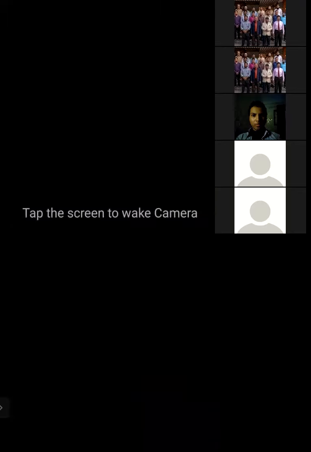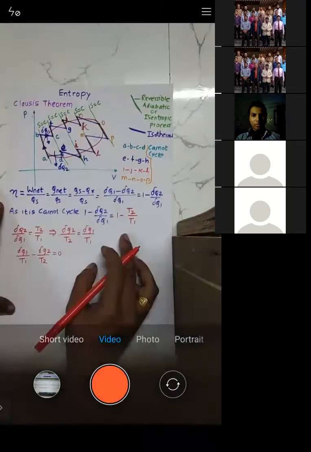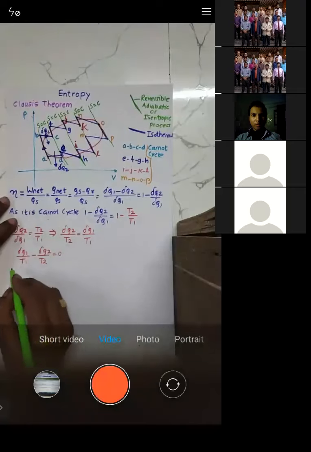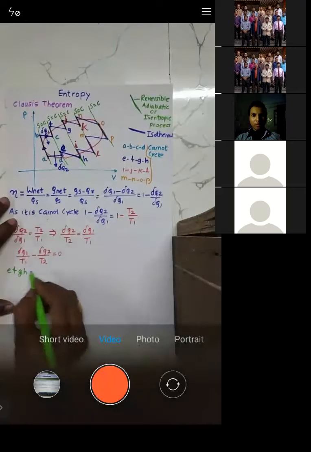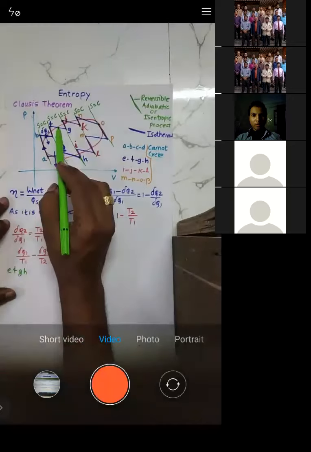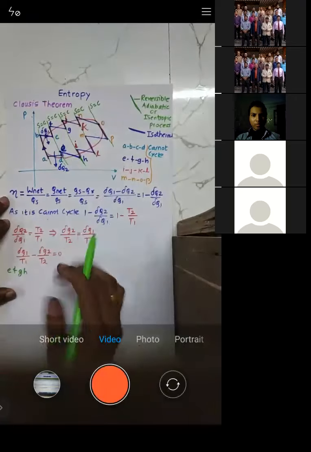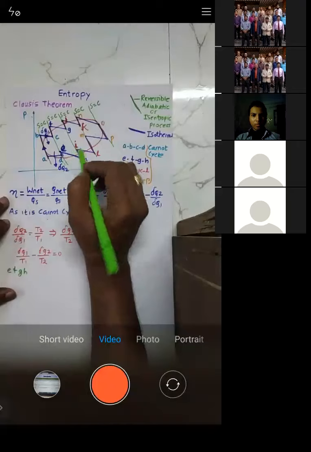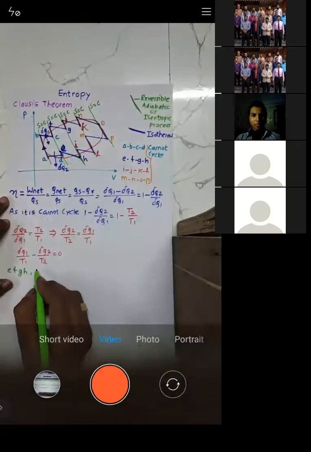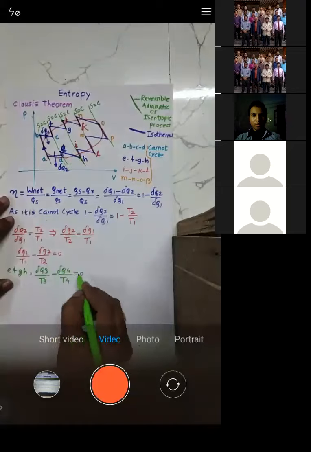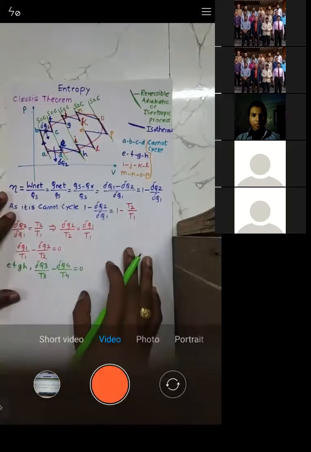All of you just pay attention. Which cycle have I written this for? This is for A, B, C, D. Now let us write it for E, F, G, H. Let us say heat supplied is del Q3, heat rejected is del Q4. Then del Q3 by T3 minus del Q4 by T4 is equal to 0. This is for EFGH.